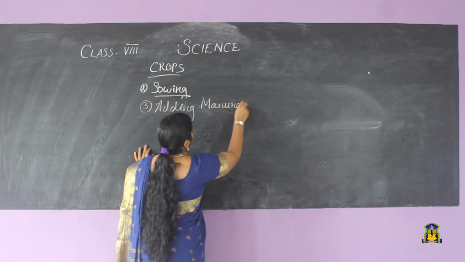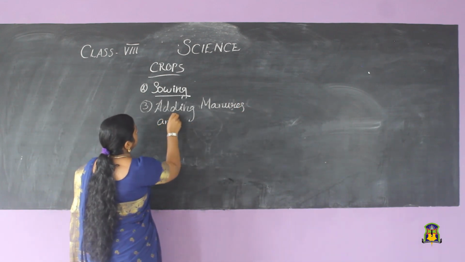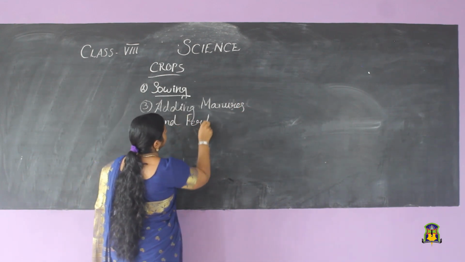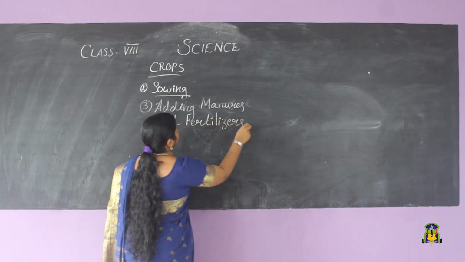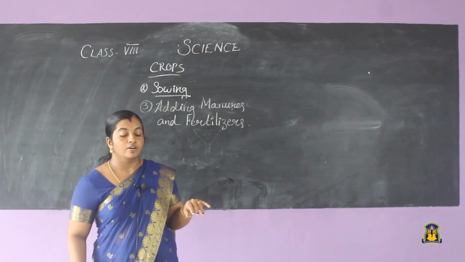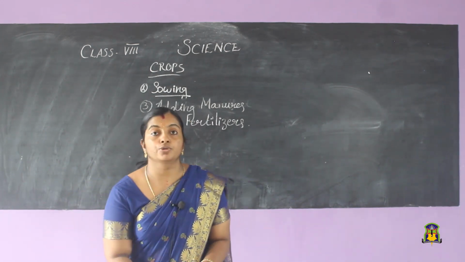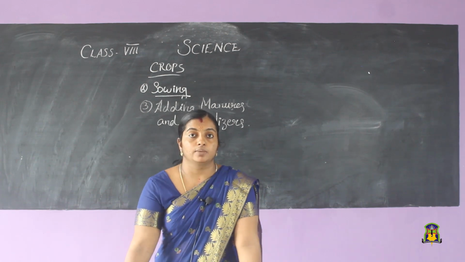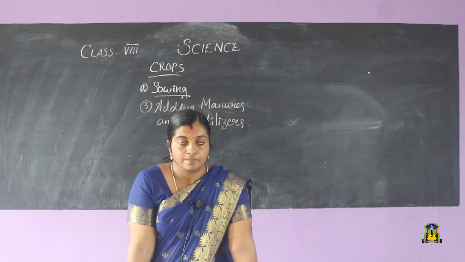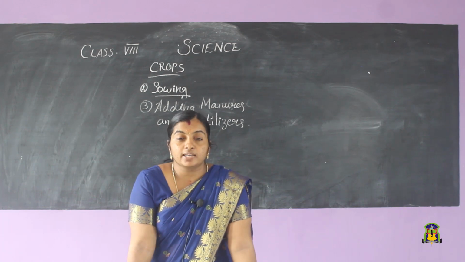Adding manures and fertilizers. What are manures and fertilizers? We know that for plants to grow, they need some essential nutrients like nitrogen, potassium, sulfur, etc. Also, they need many other nutrients.